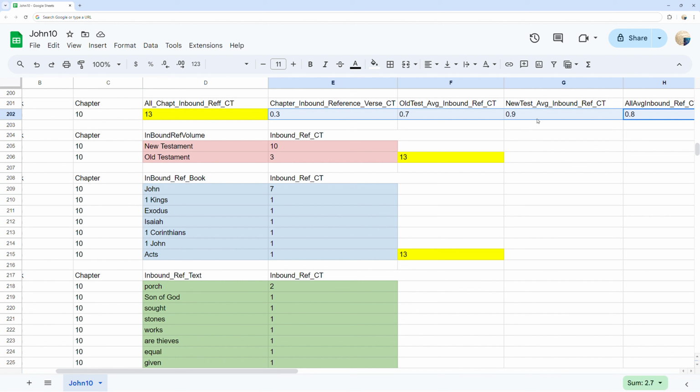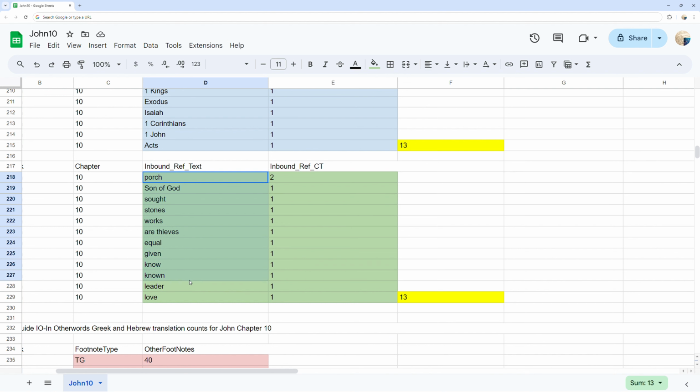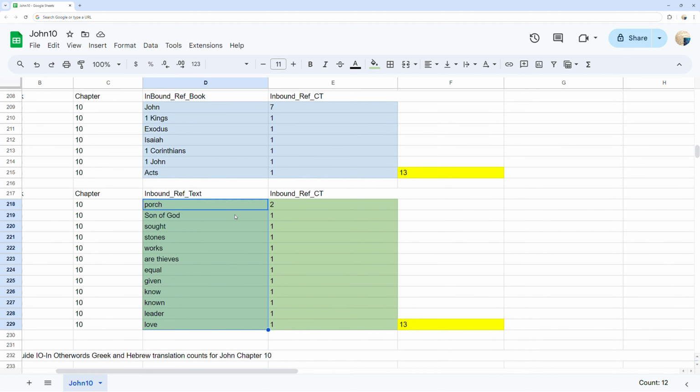In red, you can see the inbound references by origin source of either Old Testament or New Testament ordered by counts. In blue, you can see the 9 inbound references into John chapter 10 verse references by origin Bible books John through Acts ordered by counts. In green, you can see the 12 words that incur the related inbound reference counts into John chapter 10 from other Bible verses ordered by the count used.